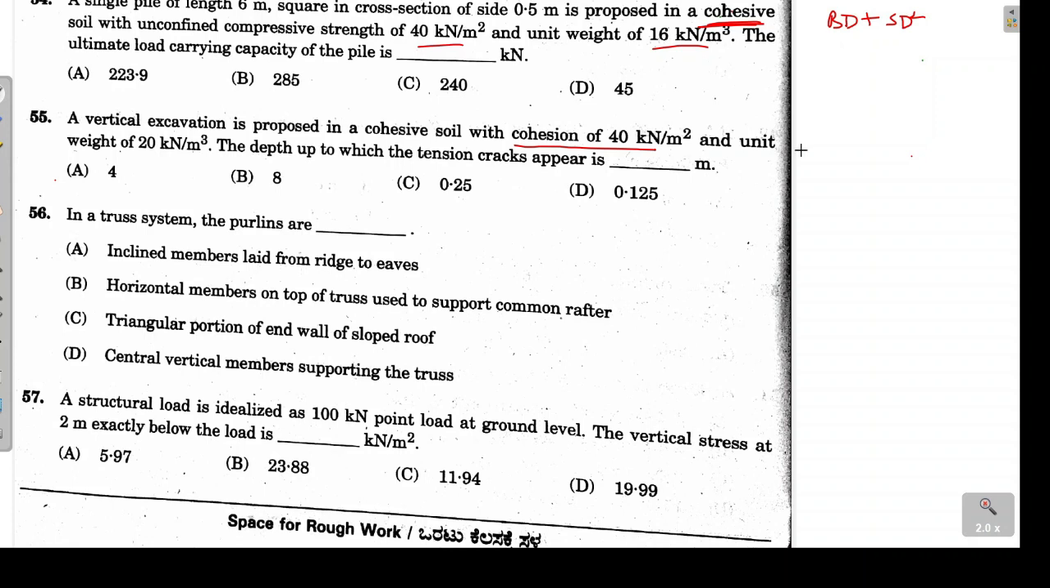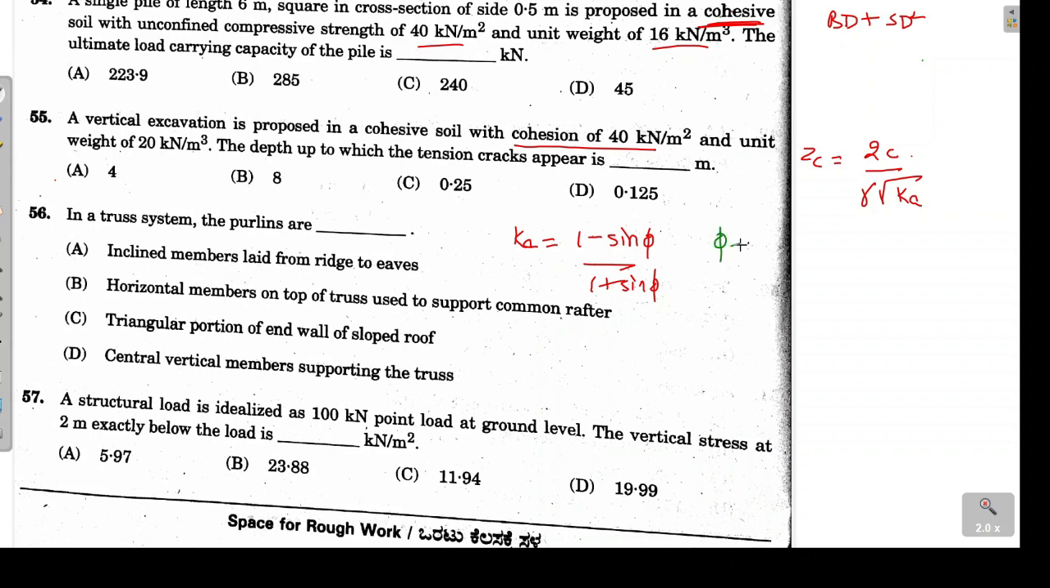So the formula here is that Zc, this is the depth of the tension cracks. This is given as 2 times cohesion divided by gamma, that is the unit weight, into under root of Ka, that is the coefficient of active earth pressure, and this Ka is given as 1 minus sin phi divided by 1 plus sin phi. Now since the soil is given as cohesive soil, that means phi value is 0.